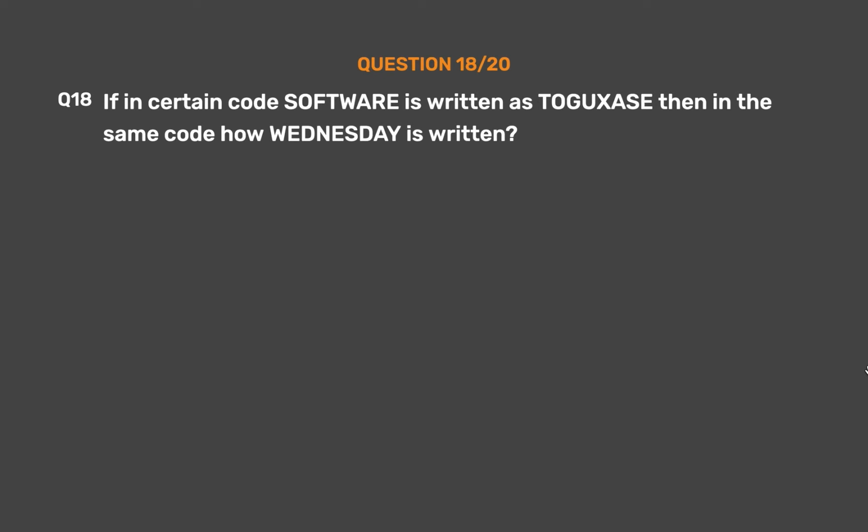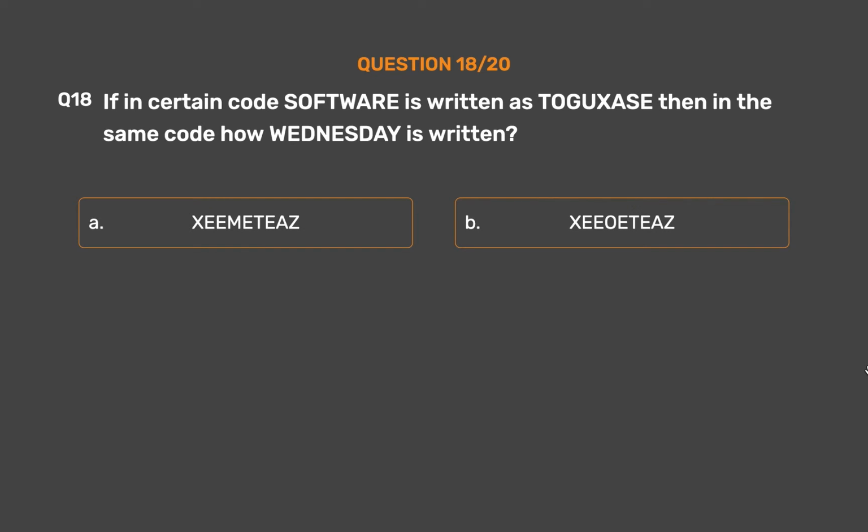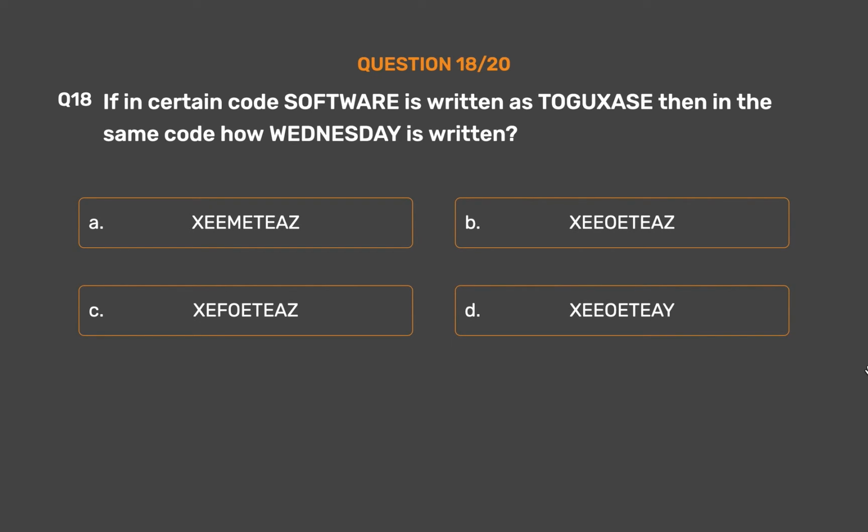Question number 18. If in a certain code software is written as Togaxes, then in the same code how is Wednesday written? Option A, Ziameteors. Option B, Ziartias. Option C, Zephetias. Option D, Ziaoite. Option E, none of these.